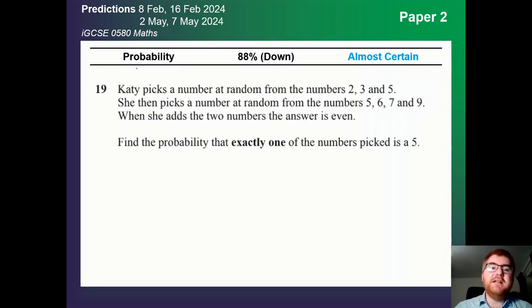As we see, probability is always a big topic. It has gone down slightly from last year. I've taken the last 17 papers, keeping these predictions always up to date. We're now down to 88%, so not certain, but almost certain in this category here. And notice these questions can kind of vary. So sometimes it's just a worded question you need to work out. Sometimes they'll give you a structure like a tree diagram.